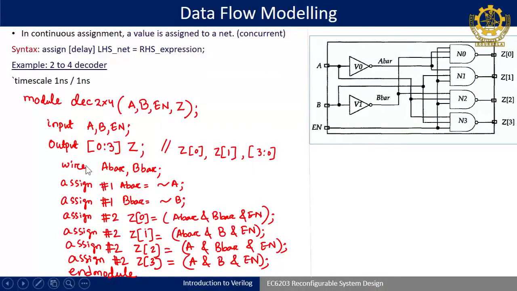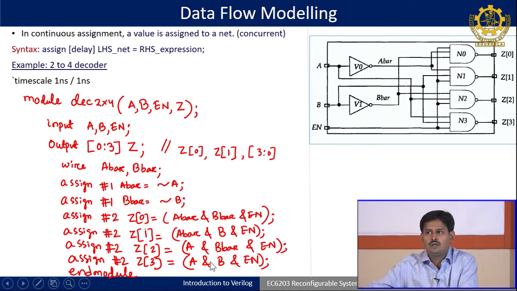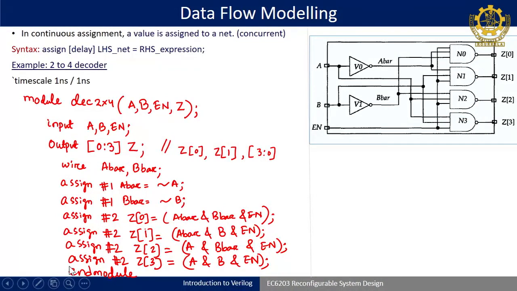Understood? Here you simply know the Boolean expression that you can model. The only thing you have to remember is that after defining module input and output, you have to define the wires, the interconnecting medium which is not defined in the entity. That is highly required, because these A bar and B bar are used here in the calculation. Another important summary of this slide is that I have written assign A bar is equal to not of A, this is a not operator. As I told you, data flow modeling is concurrent in nature; whether you write this line last or first, it does not matter.